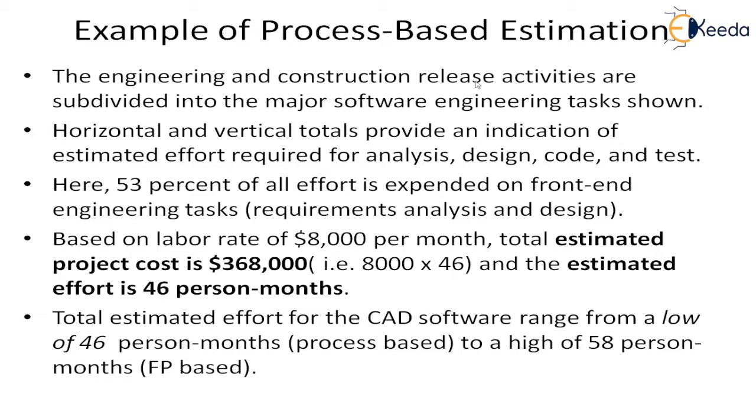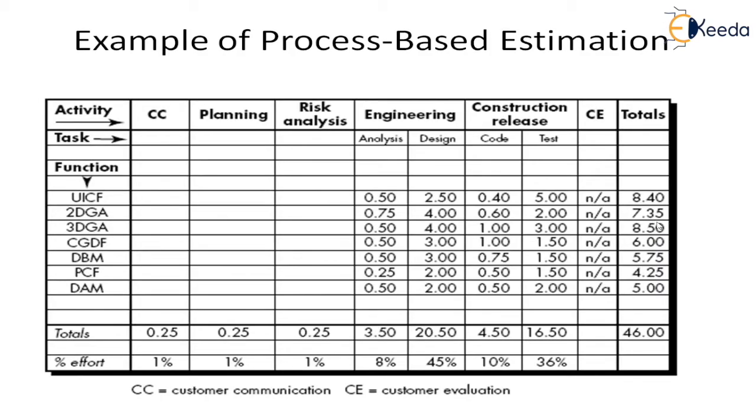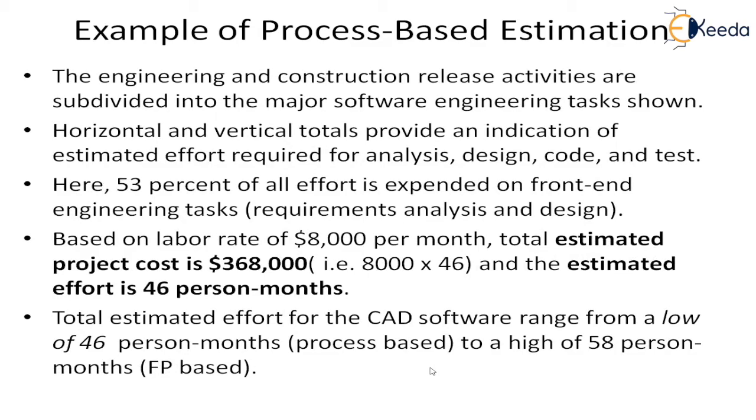So the engineering and construction release activities are subdivided, and the horizontal and vertical totals provide an indication of the estimated effort required for analysis, design, code, and test. Then here 53% of all effort is expended on front-end engineering tasks, requirement analysis and design. So this is an analysis we are doing. For the front-end design, you need 53%. You have to add these two, 8 and 45, analysis and design, and you will get 53%. So that is what we are trying to say here, requirement analysis and design.